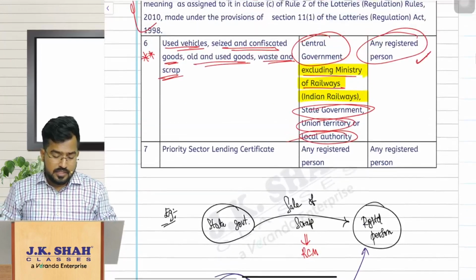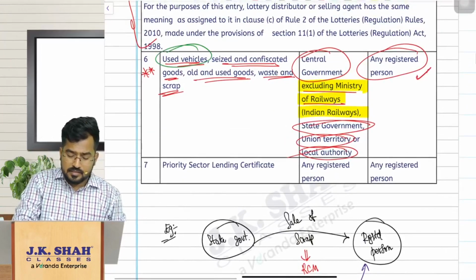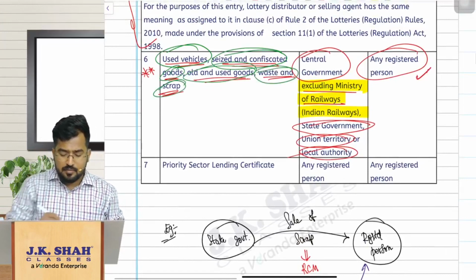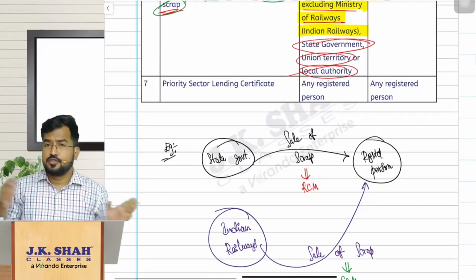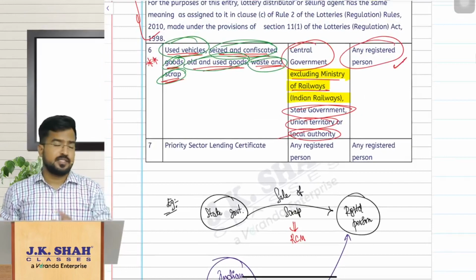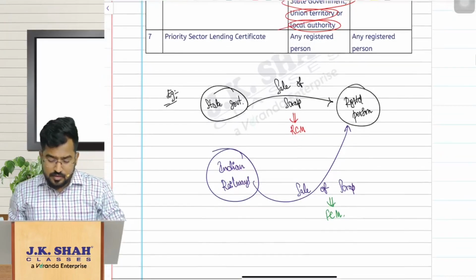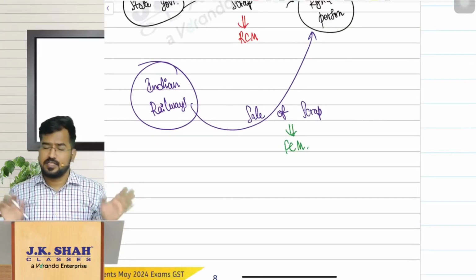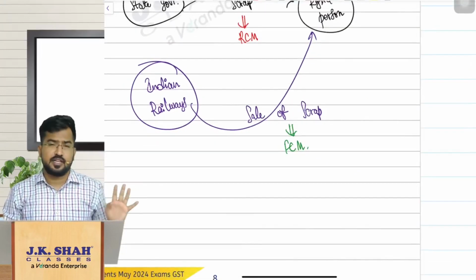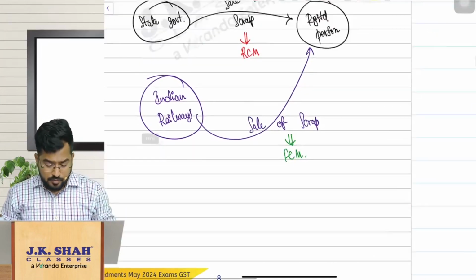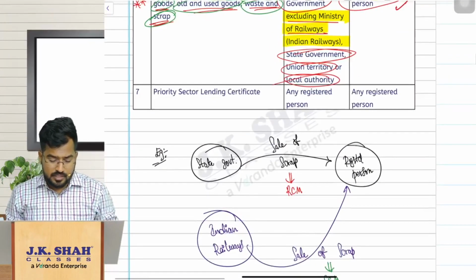So these used vehicles, seized and confiscated goods, old or used goods, waste and scrap, all these things sold by government to any registered person. Obviously, the registered person is liable to pay GST, but this is not the case for Indian Railways. If Indian Railways sells the scrap, old or used vehicles or any other things, then to a registered person only, but it is forward charge, it is not reverse charge. So that is the next one.